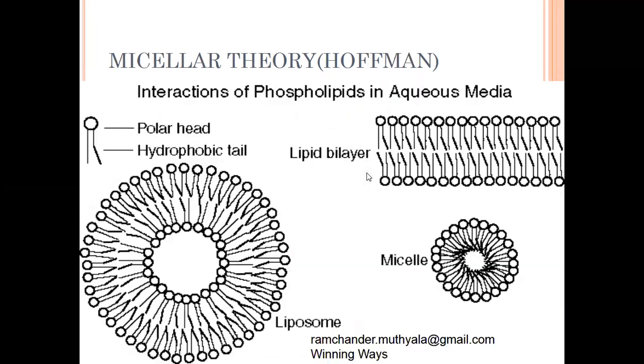The next theory is the micellar theory. The micellar theory was explained by the scientist Hoffman. According to his theory, phospholipid bilayers are absent. These are absent in the formation of the plasma layer. Only micelle groups are present.